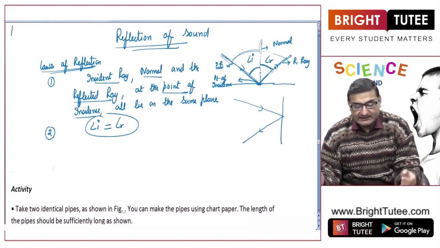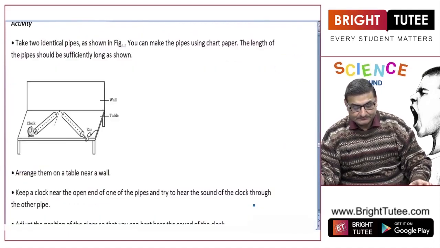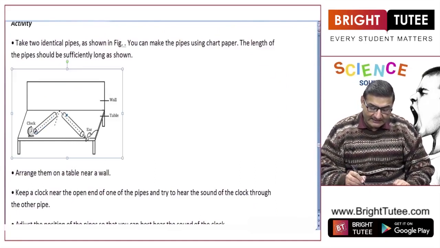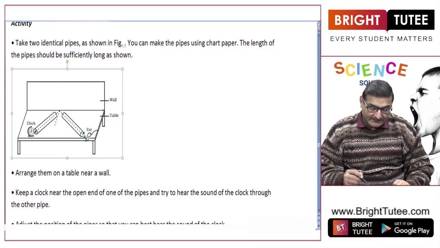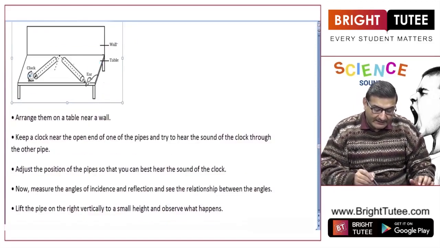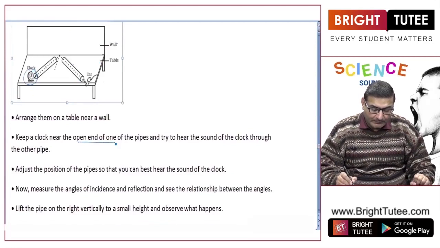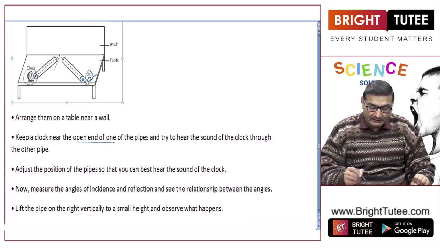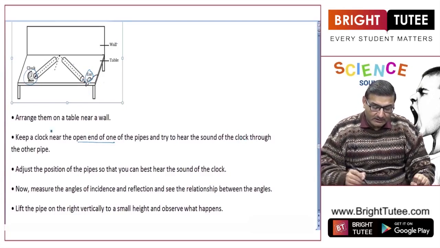And to relate it, let us perform an activity. All right, what we will do is, on a table we will take two identical pipes, right? We can make these pipes from chart paper also. The length of the pipes should be sufficiently long. We will arrange them on the table near a wall. This is a wall, this is a table, okay? Now keep a clock near the open end of one of the pipes and please try to hear, keeping your ear right over here, the sound of the clock through the other pipe.